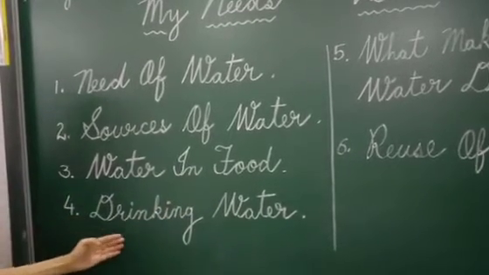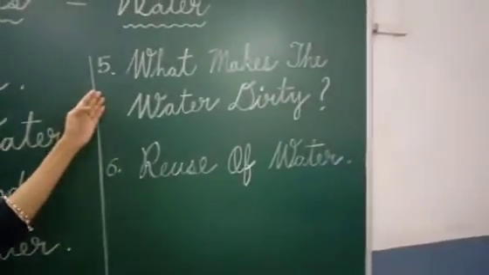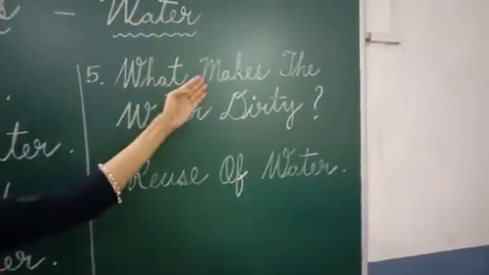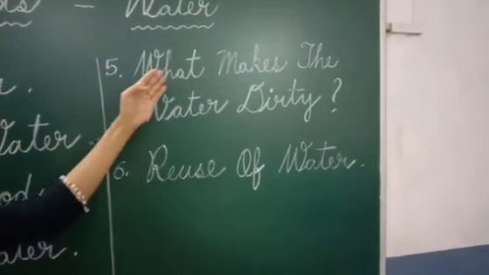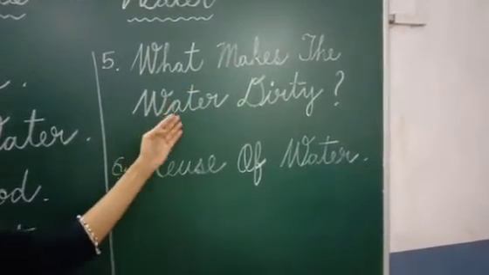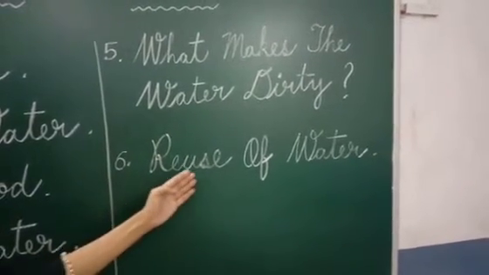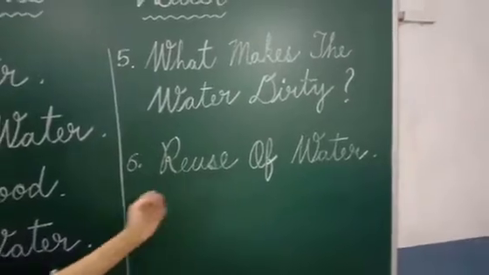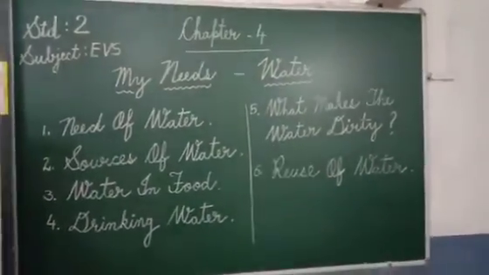Number 4, drinking water. Number 5, what makes the water dirty? And number 6, reuse of water. So let's begin.